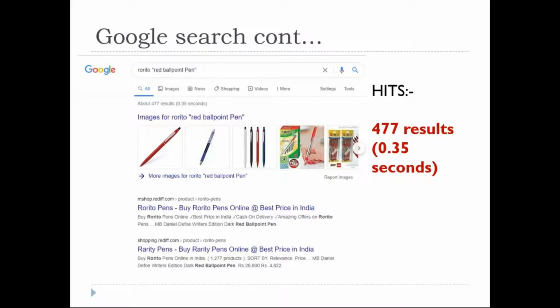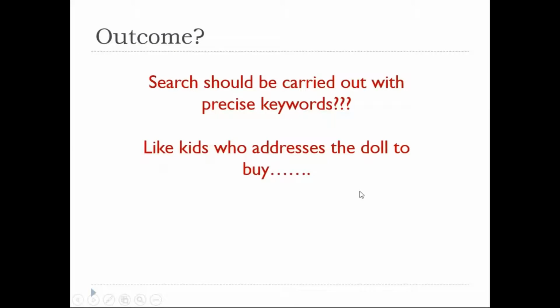Further, there are some ways of doing it. I will just introduce you. Again, please don't get confused. These are all very simple technology. We can easily proceed further. Okay, this is the thing which I'd like to highlight. Search should be carried out with precise keywords, right?